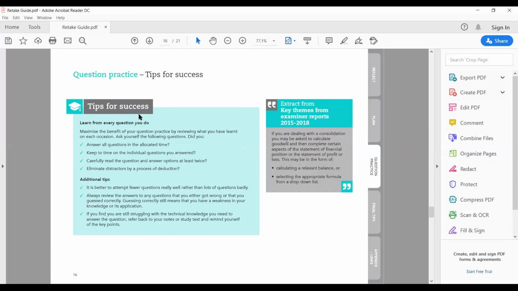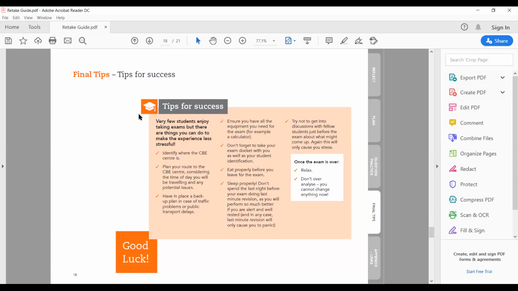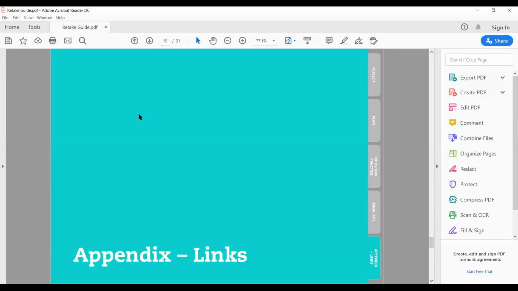There's a lot of content to it. And then at the end, the final tip: there is a checklist on whether you have done enough to retake the exam. If you are ready to sit the next exam, it shows yes.